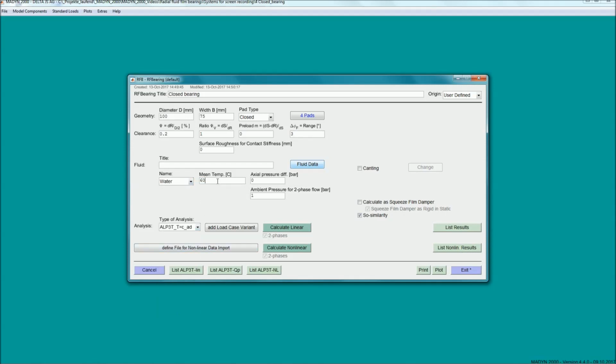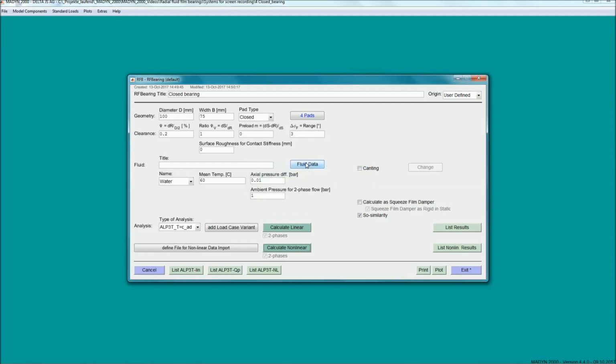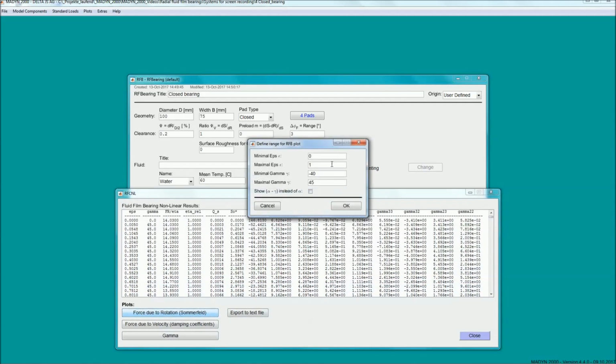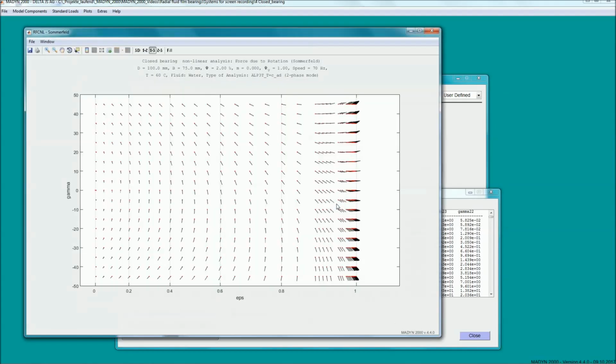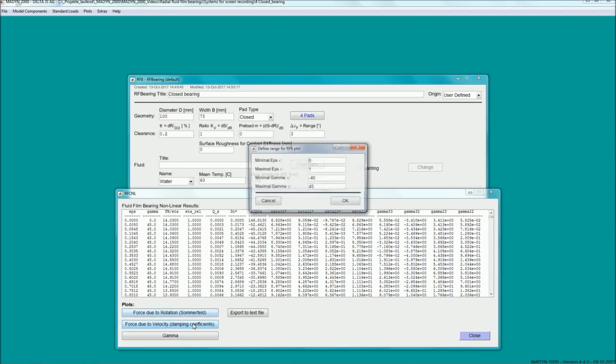For this purpose, the nonlinear bearing characteristics can be calculated in Madyn 2000 and are then available for the nonlinear transient analysis. The coefficients are calculated for all possible shaft center positions in radial and angular direction. Among the available result plots are the bearing forces due to the journal rotation and due to the journal velocity. For symmetry reasons, the results are only shown for one of the four segments.